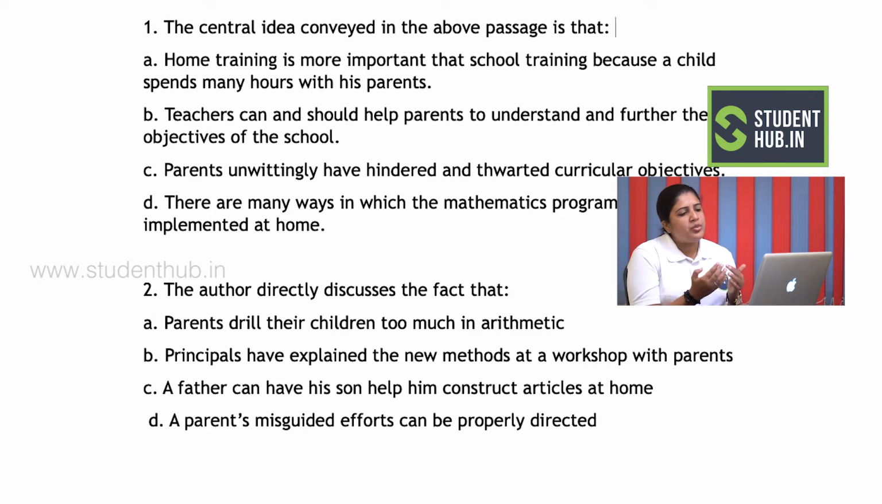Now, when I look at options A, B, and C, these are all available in the passage. It is evident from the passage that yes, this was discussed. But my question says the author is directly discussing which topic. He is not discussing how parents should drill arithmetic. He is not talking about whether a workshop should be conducted with parents or not. He is not talking about how a father should help him, because it is the joint responsibility of the teachers, the parent, and the school. So my option would be D.